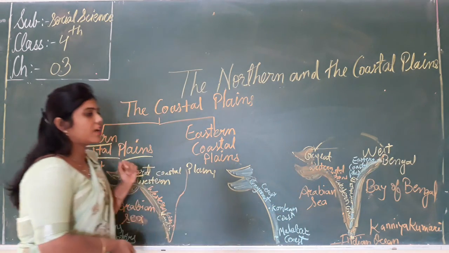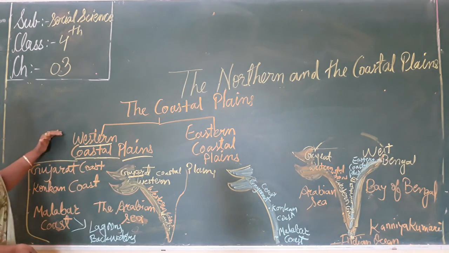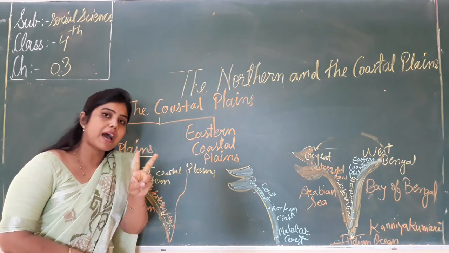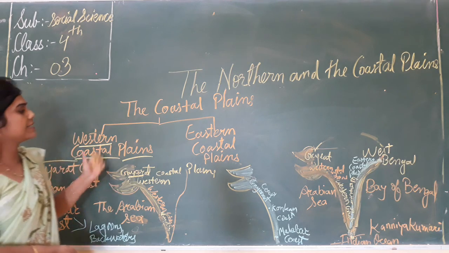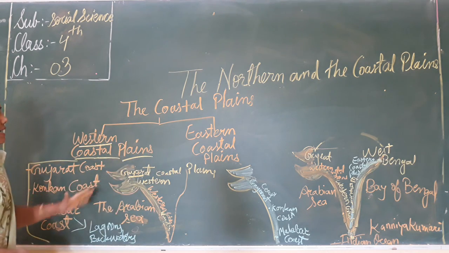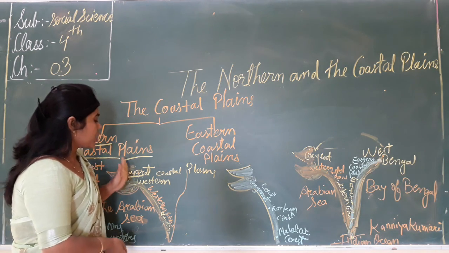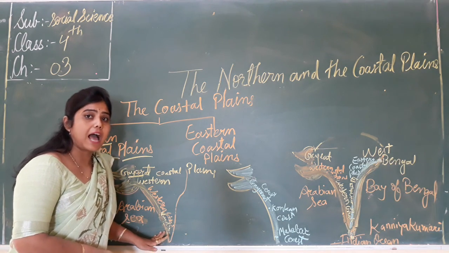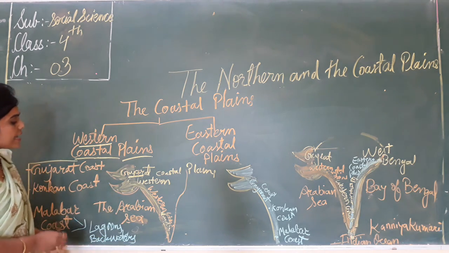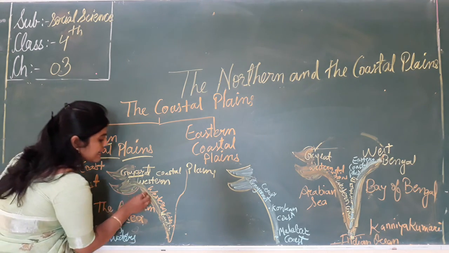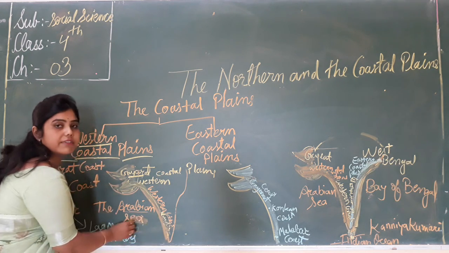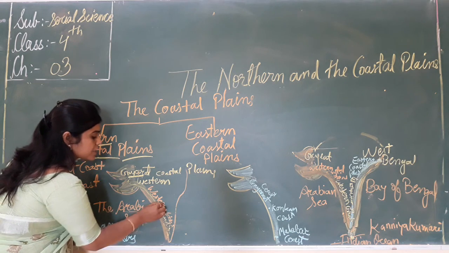Now if we are talking about the western coastal plains, because these coastal plains are divided into two parts, the western coastal plains and the eastern coastal plains. The western coastal plains are stretched from Gujarat to Kerala, and they lie between the Arabian Sea and the Western Ghat. ये किसके बीच में?